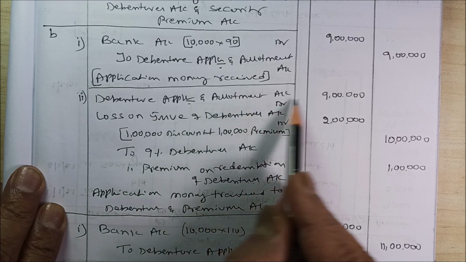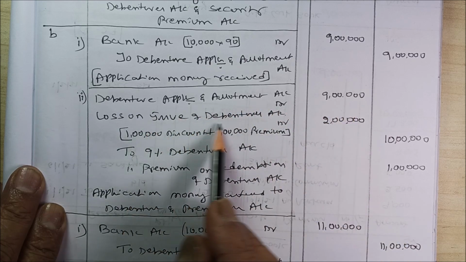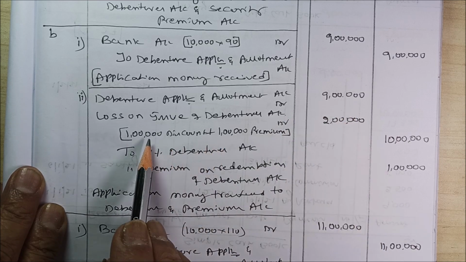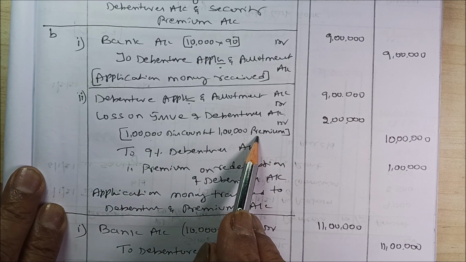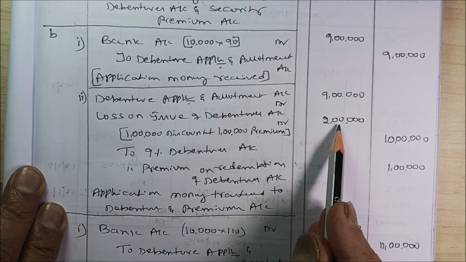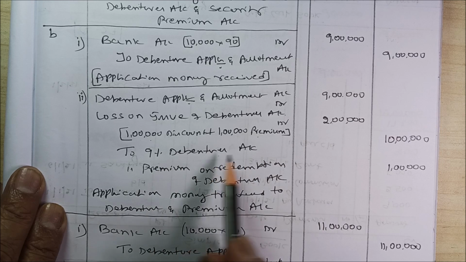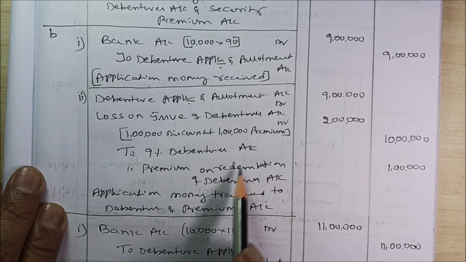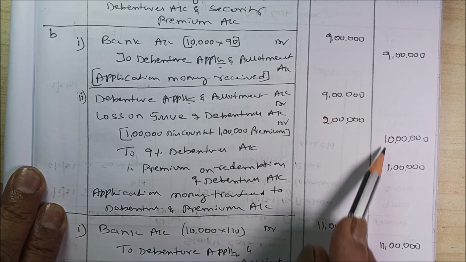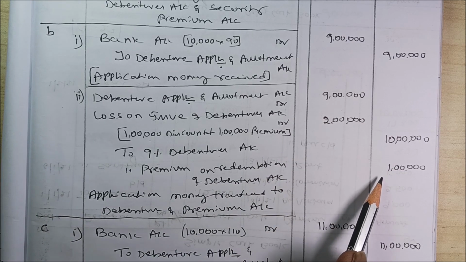Debenture application and allotment account 9 lakh, loss on issue of debentures. You will think only 1 lakh, but it is not 1 lakh: 1 lakh discount, 1 lakh premium. Issued at discount but redeemable at premium, then it becomes 2 lakh. To 9% debentures 10 lakh, to premium on redemption of debentures 1 lakh. 9 plus 2 is 11 lakh, 10 plus 1 is 11 lakh, right.